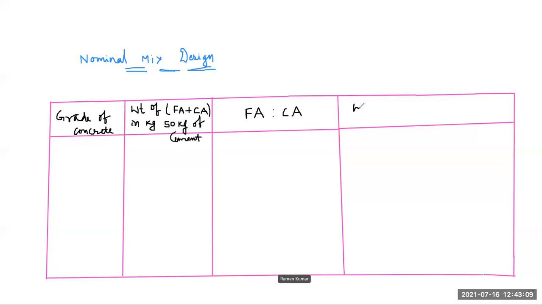So here we have another column, and in this column we have weight of water in kg per 50 kg of cement.